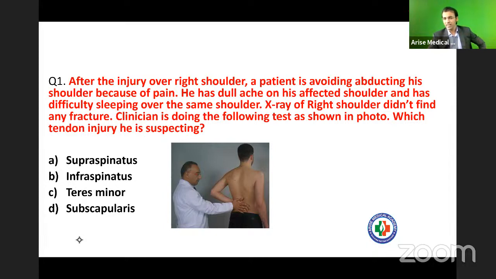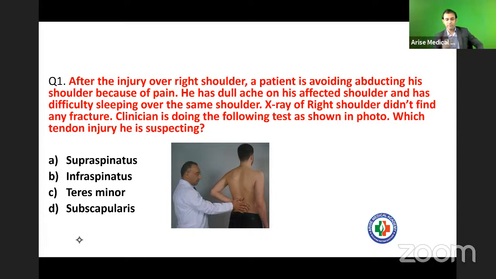First of all, I can see your answers in the chat box. Dr. Sanjeev is writing A, Dr. Surya, Dr. Aishwarya Gupta, A. Okay, fine. Some more people, you can try. First of all, you tell me what is the diagnosis here.